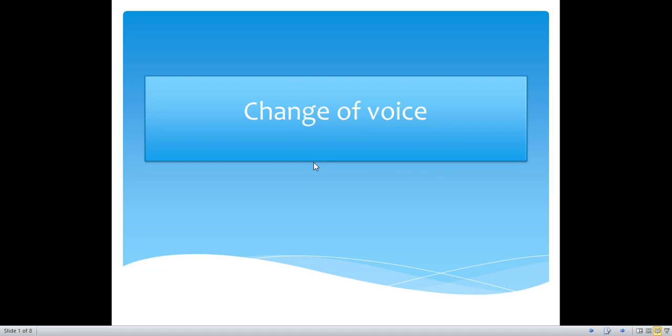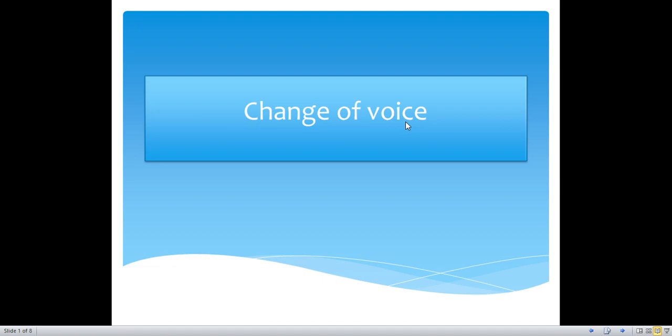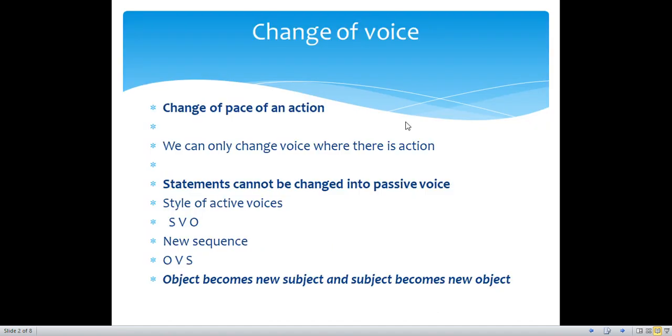Welcome everyone. Today we are going to discuss the change of voice. So change in pace of an action is known as change of voice. So pace, intensity, speed of an action. So change in pace of an action. We will discuss it here right now.